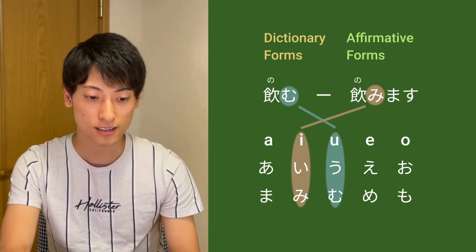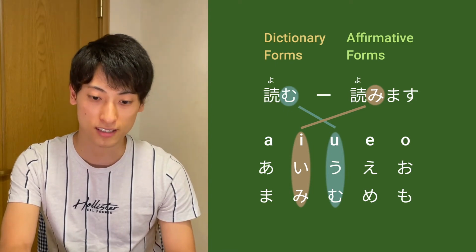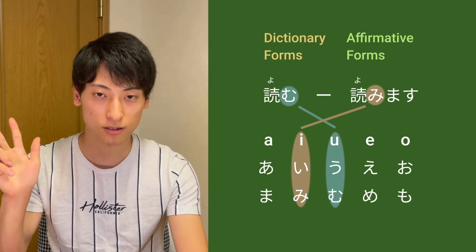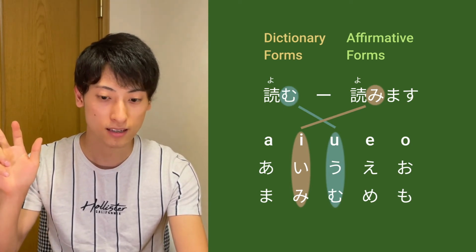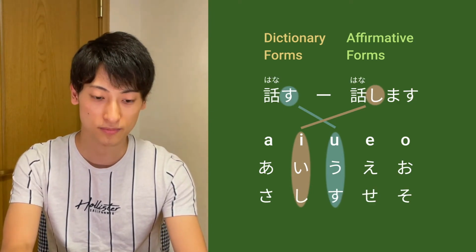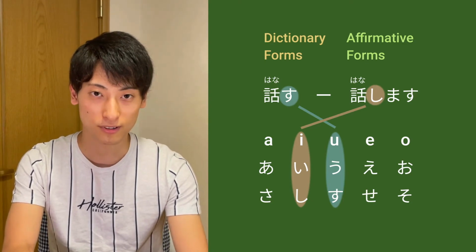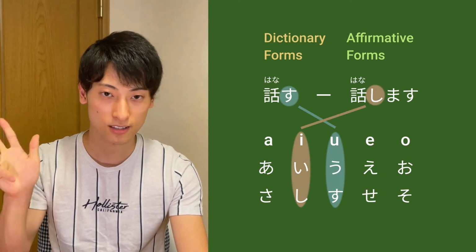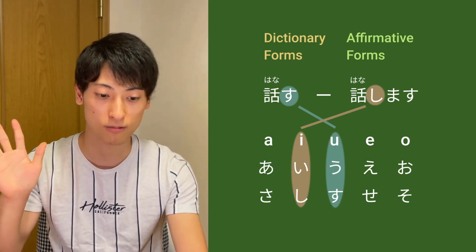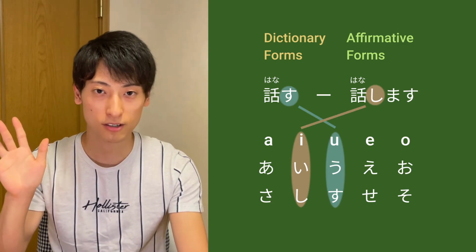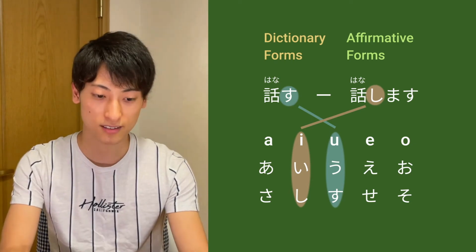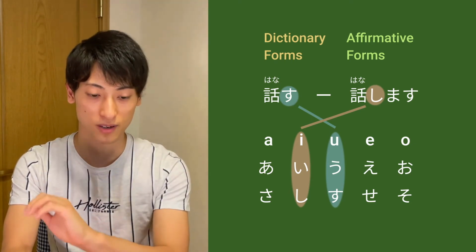Let's move on to the second word, yomu. This is also the same. So the character is mu, ma, mi, mu. So you're going to change mu into mi and put masu. Yomimasu. Okay, next, hanasu, to speak. So this one too. Sa, shi, su, se, so. Su is the third character of the sa shi su se so row. So you're going to change su into shi and then put masu. Hanashimasu. Hanasu is gonna be hanashimasu.